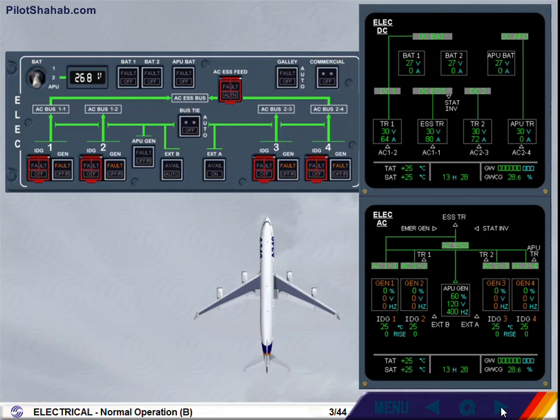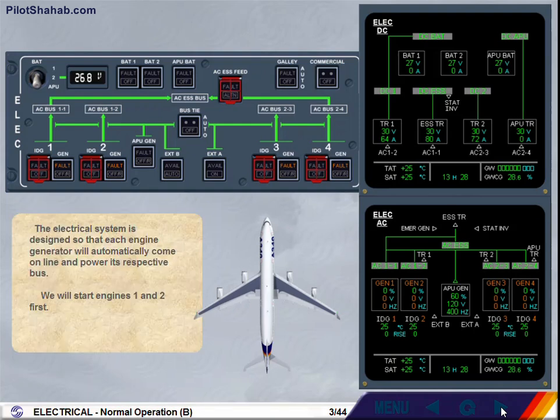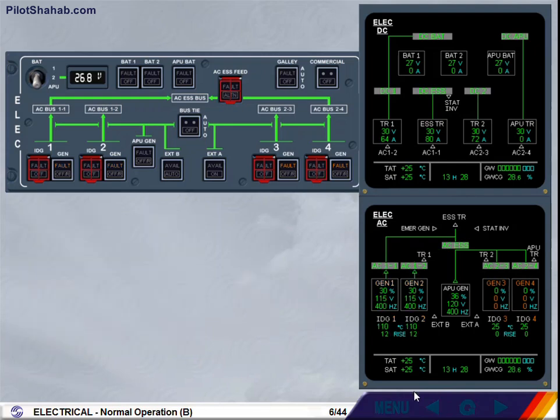The electrical system is designed so that each engine generator will automatically come online and power its respective bus. We will start engines 1 and 2 first. Click on either left engines. The left engines are running, as indicated by their identification numbers in white.